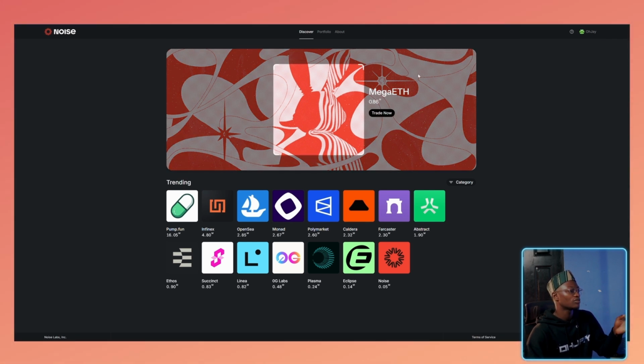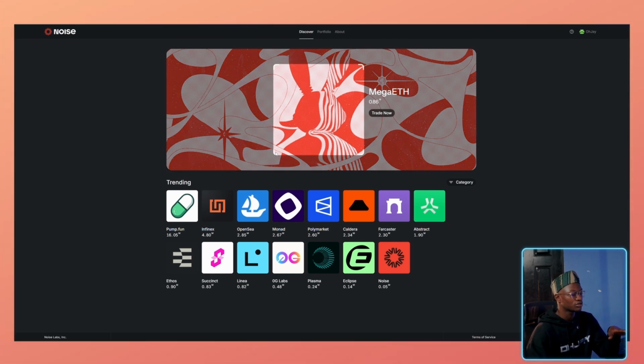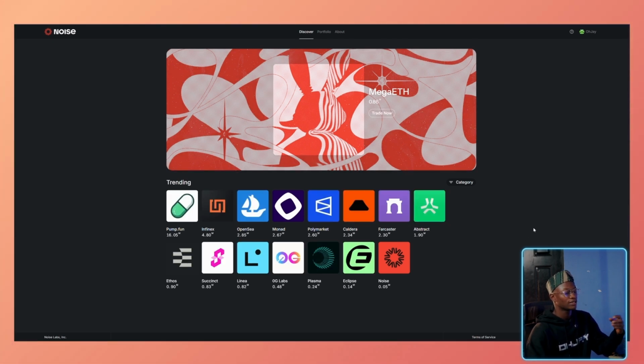So now this is the main interface. On the tab here, we've got three tabs. We've got Discover, which is the main page, the Portfolio, which is not live yet, and the About page, which is also not live yet. So what we have to play with right now is the Discover page, and this is where we can click on whatever trending project or protocol to long.